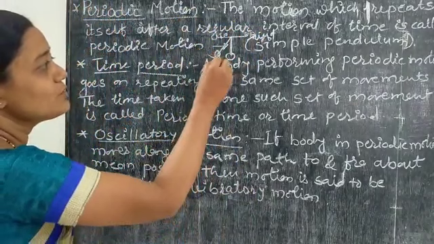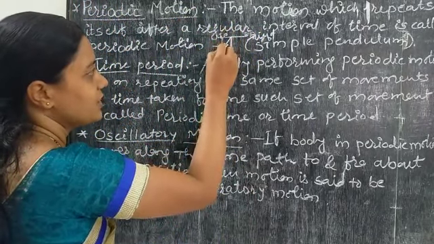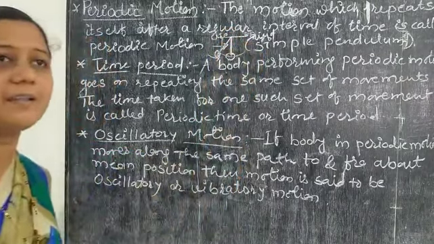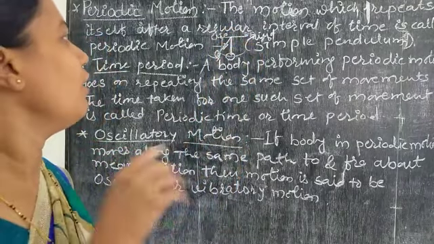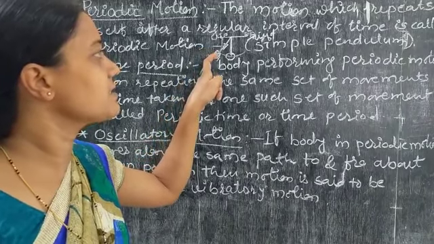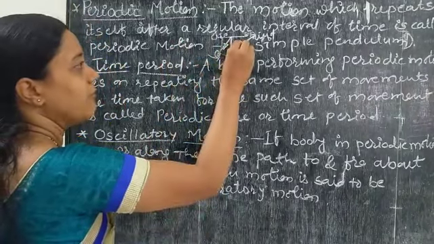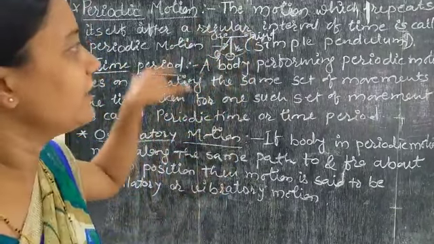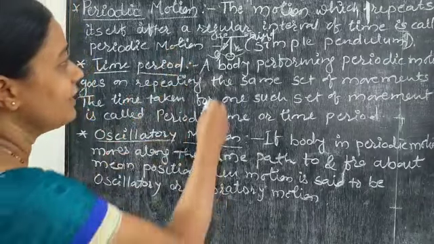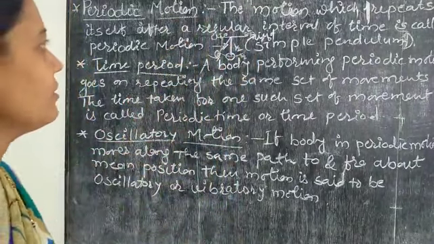When the bob moves to and fro, it starts from one extreme position and goes toward the other extreme position, that is, it oscillates. When the bob moves from one extreme position to the other, it completes a half oscillation, and when it comes back to the original position, it again completes a half oscillation, which makes one oscillation.